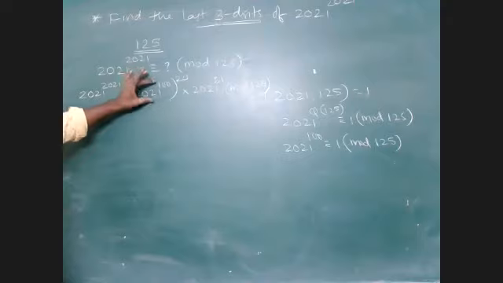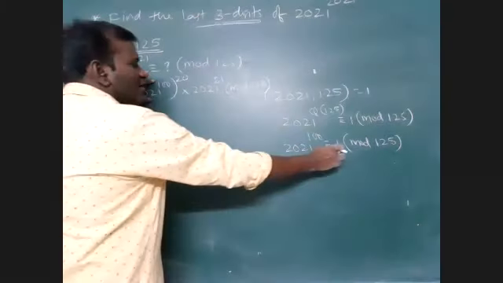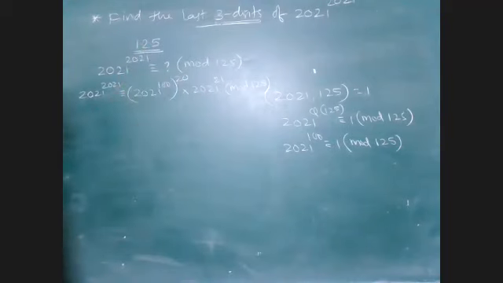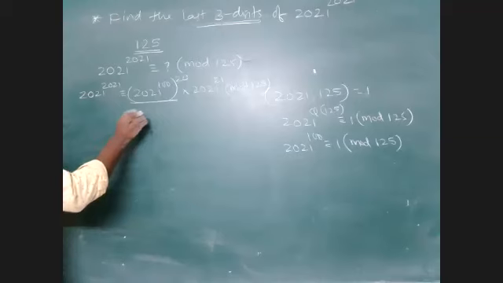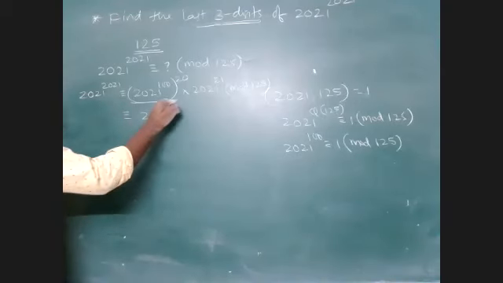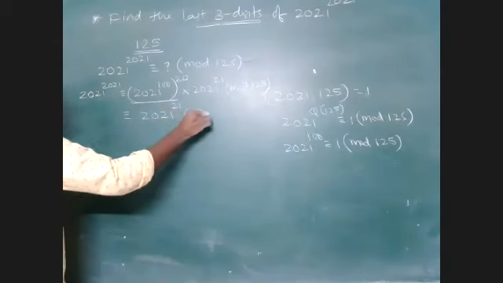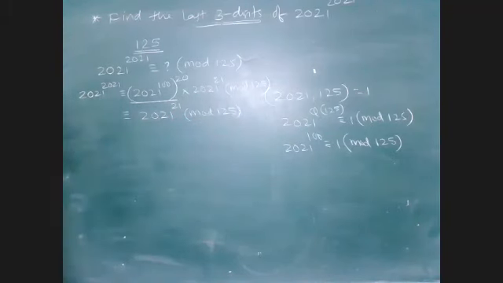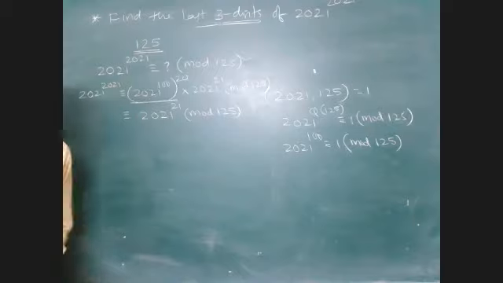Since 2021 power 100 leaves remainder 1 only, 1 power 20 is 1 only. So this part will vanish, and we are left with 2021 power 21 mod 125. See, the power is reduced to 21 here.